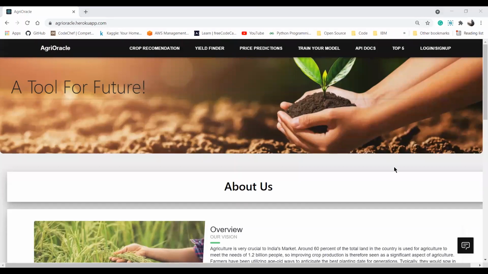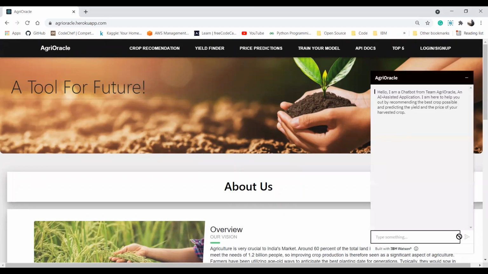Now we will see the demonstration of chatbot and web application. First, we will see the demonstration of chatbot. In this chatbot, we have used IBM Webhook and IBM Cloud Function to access our data via REST API.